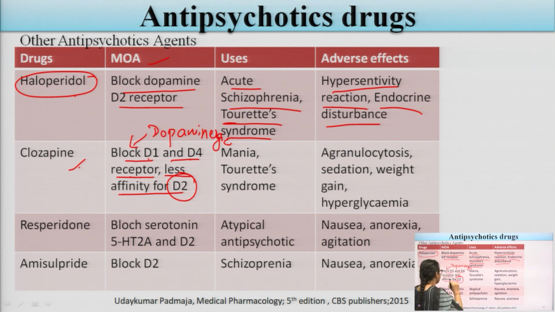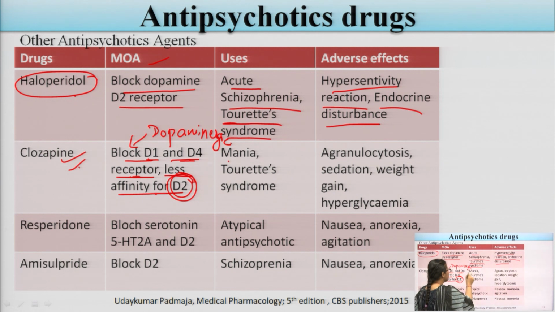All of the antipsychotic drugs mainly act on the dopamine receptor and block it, but clozapine acts on the D1 and D4 receptors and has less affinity for the D2 receptor.